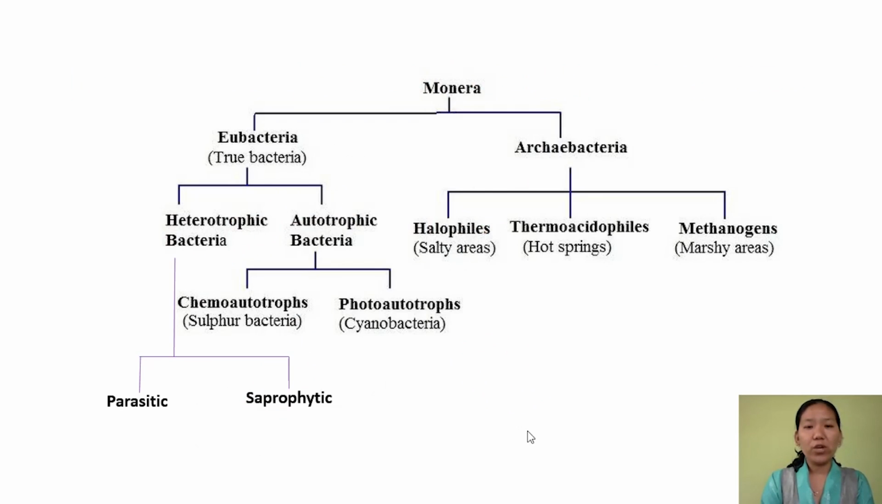Okay, so again here you can look at the broad classification of Monera. These Monera are classified into 2 categories, that is eubacteria, that is true bacteria, and archaebacteria, which is a primitive bacteria. So we shall talk about each one of them. Let us first talk about archaebacteria.